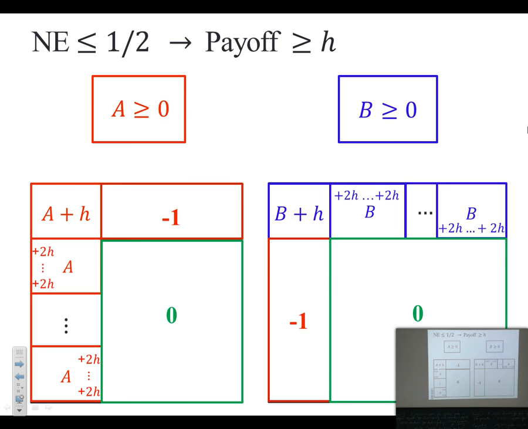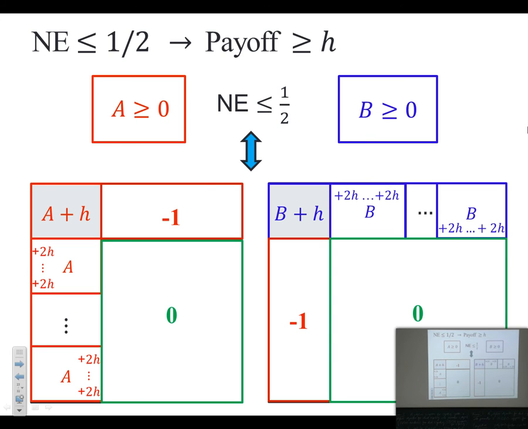So we reduce this game; we construct this big game out of this game. We embed A such that this entry is A plus H. So we add H to every entry of A. And now we create n more blocks of A. So in the first block we are adding 2H to the first column and so on. So there are n plus 1 blocks of A here, and here it is -1 and it is 0. And similarly we construct the payoff matrix for the second player accordingly.